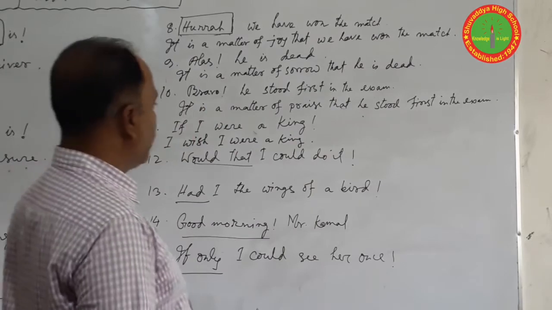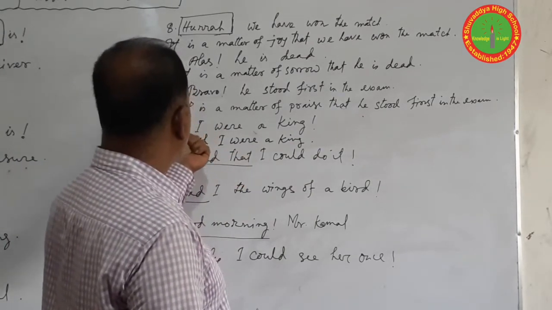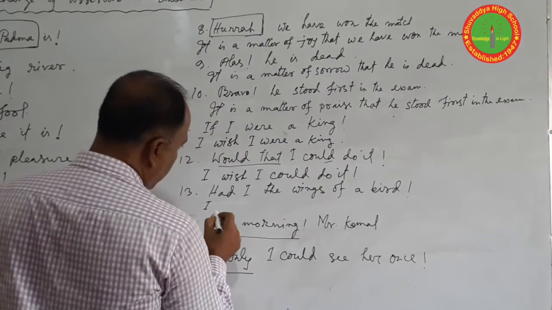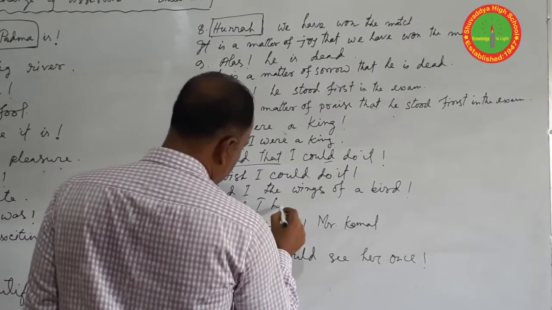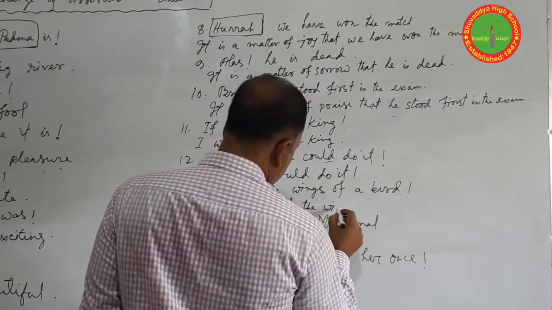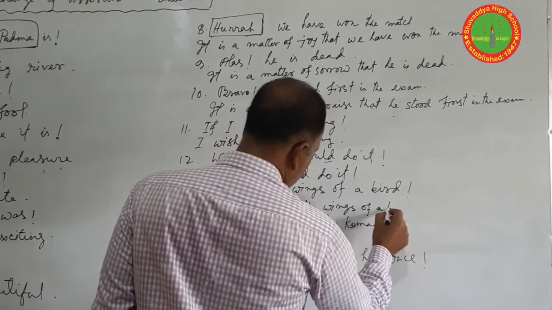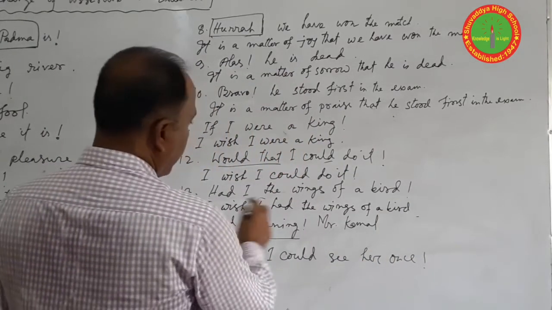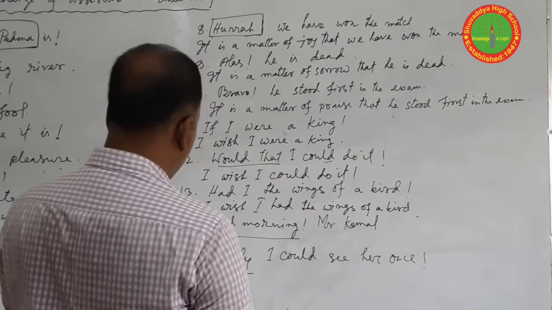In this way, you can write the interchange of exclamatory. Had I the wings of a bird, or I wish I had the wings of a bird.